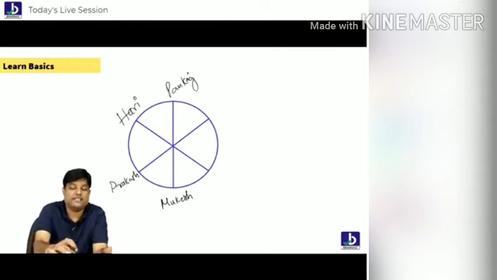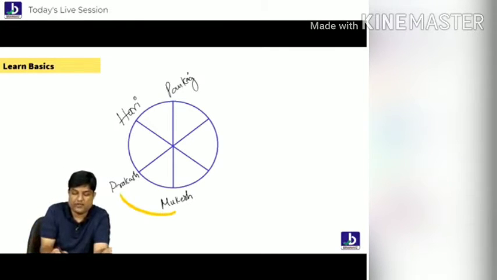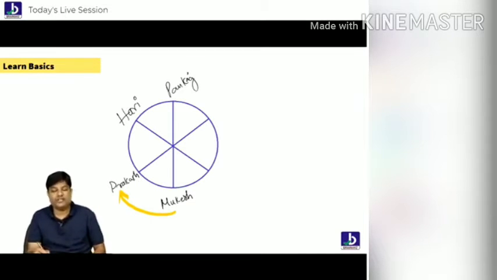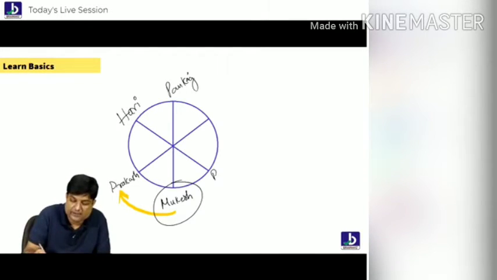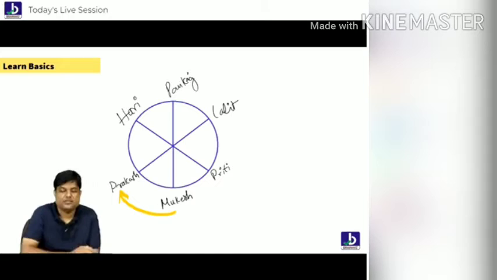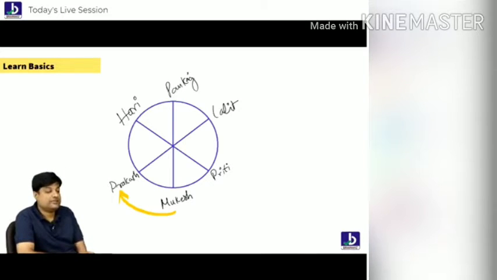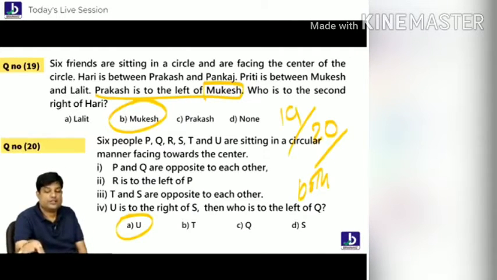The first statement you already know: Prakash is left side of Mukesh. That is already told to you. Using that point I am using. Now, Preeti is between Mukesh and Lalit. Mukesh's address I already know. Now Preeti. So this is what the question is all about.